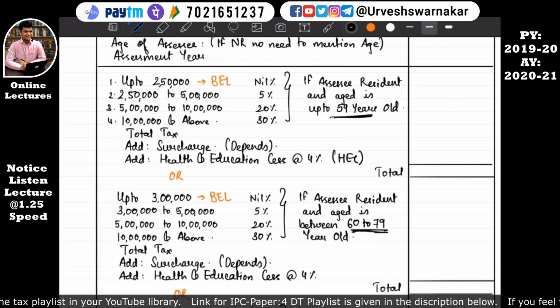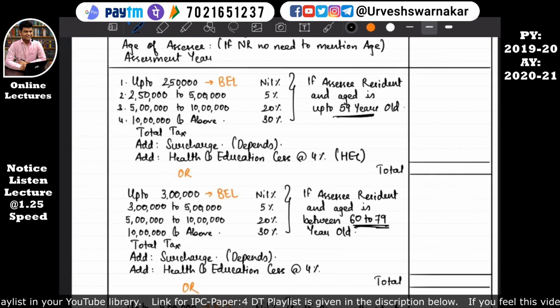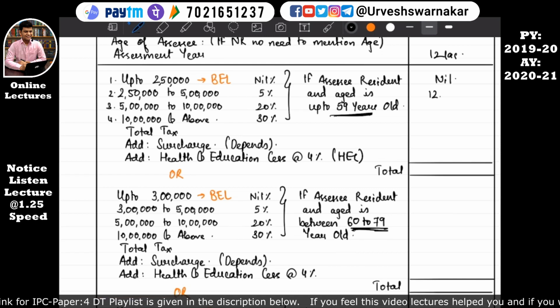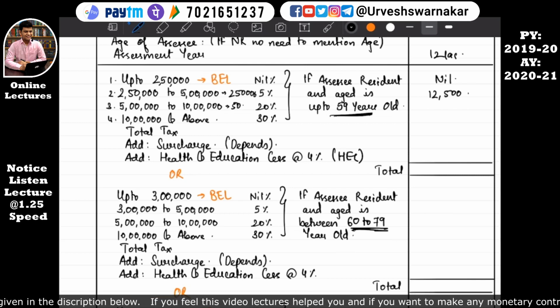What if the assessee's income is above 10 lakhs, suppose 12 lakhs? For the first 2,50,000 he does not need to pay tax. For the next 2,50,000 he needs to pay a tax of 12,500. For the next 5 lakh of his income, which is over and above 5 lakhs up to 10 lakhs, he has to pay tax on 5 lakh into 20%, which comes around 1 lakh rupees.